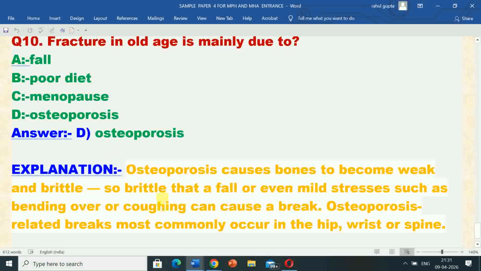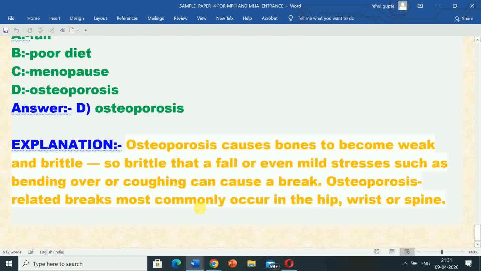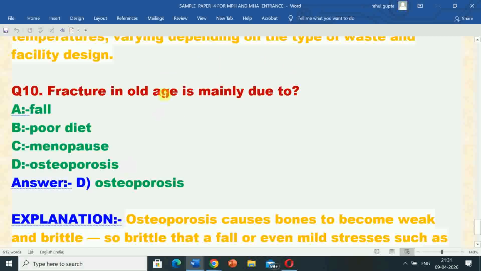Its explanation is osteoporosis causes bones to become weak and brittle, so brittle that a fall or even mild stresses such as bending over or coughing can cause a break. Osteoporosis related breaks most commonly occur in the hip, wrist or spine. So fracture in old age is mainly due to osteoporosis.